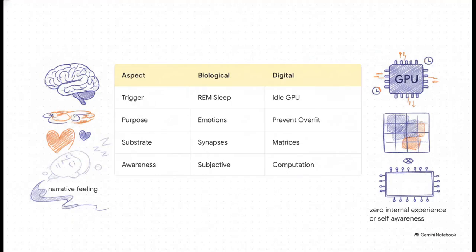Now, what's really interesting about this slide is when we lay out the stark differences side by side. We see that while biological dreaming is triggered by REM sleep for emotional processing, AI dreaming uses idle GPU time to prevent that overfitting we just talked about. But the absolute biggest differentiator here is awareness. Biological dreaming requires subjective experience. It requires a narrative, a feeling. Digital dreaming, it's pure computation. There is absolutely zero internal experience or self-awareness going on.